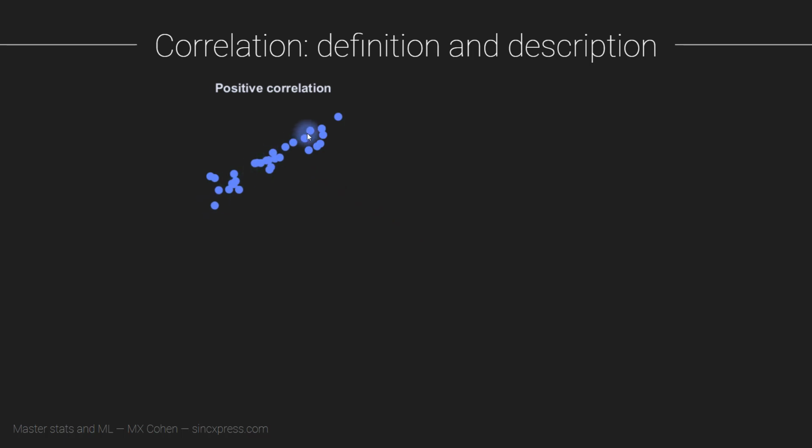Okay, so here you see an example of a positive correlation. So when one variable goes up, the other variable also goes up. Now this is not a perfect correlation because there's a little bit of variability. Maybe the correlation coefficient here would be something like 0.9, 0.85, somewhere around there.